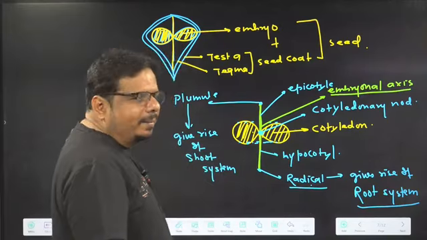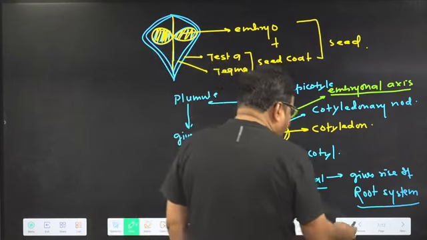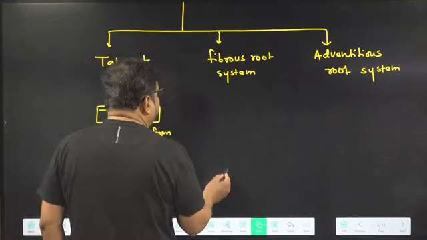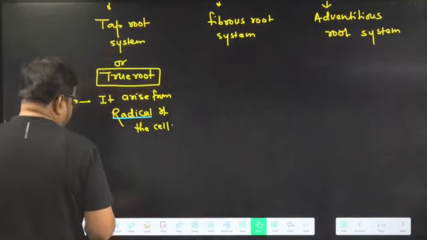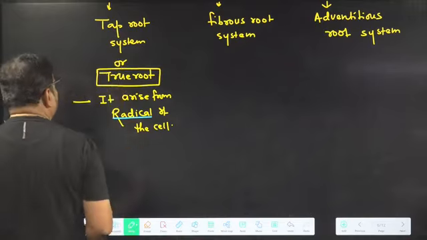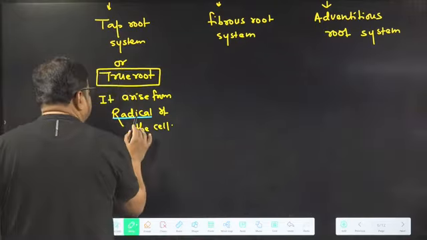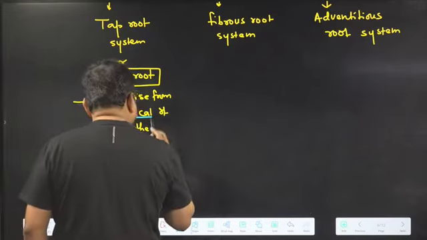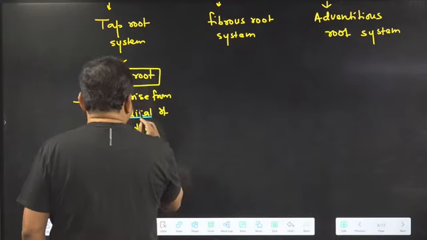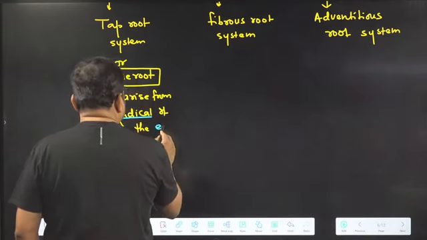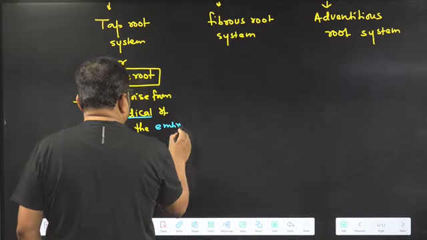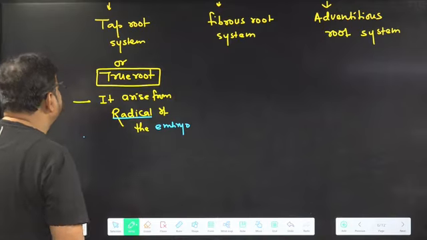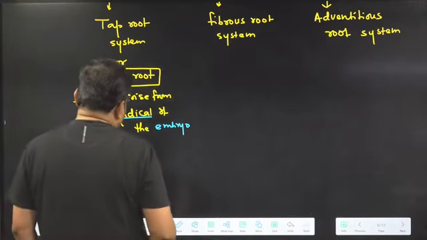Now we are moving ahead. Now I am coming back to the previous slide. In the taproot system, I told you it is also called true root. Why is it called true root? Because it arises from the radicle of the embryo. Because the radicle is present in which one? Embryo. Getting the idea or not? So it arises from the radicle.